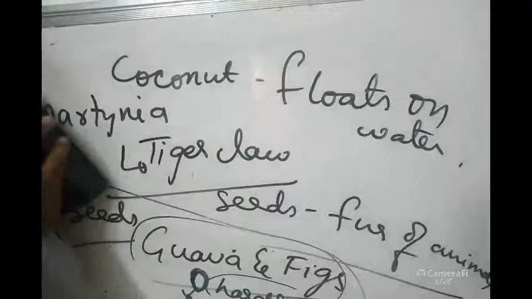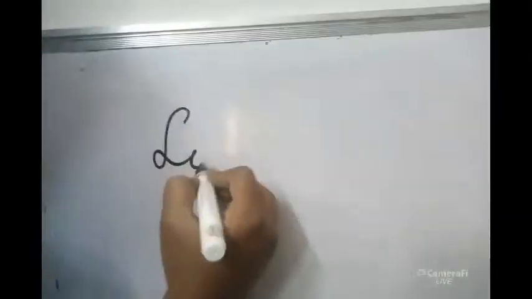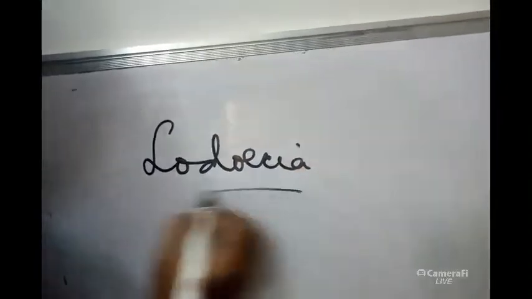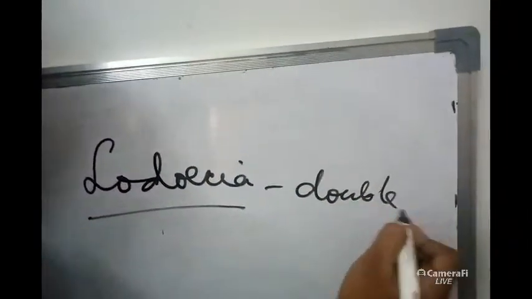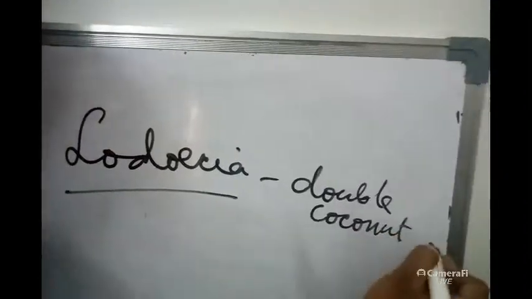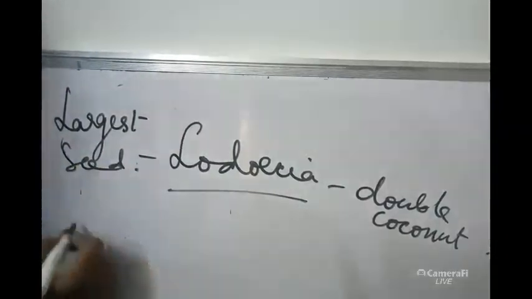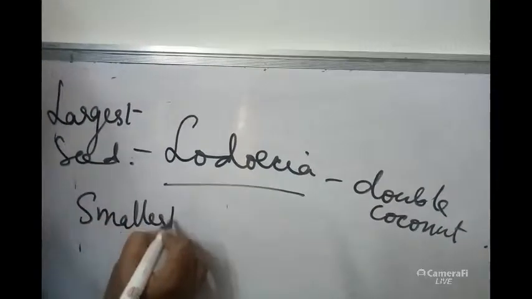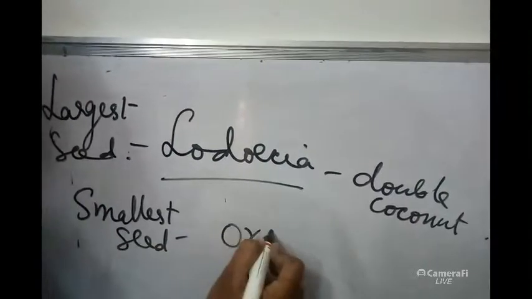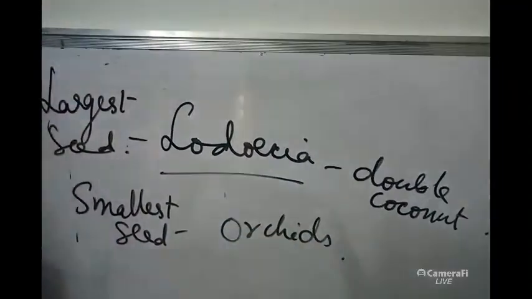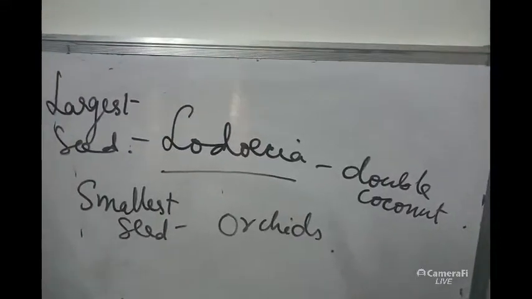And coming to the smallest seed and largest seed. What are the smallest seeds known and what are the largest seeds known? Lodoicea, this is also known as double coconut. This is considered the largest seed. And coming to the smallest seeds, orchids. So this is about smallest seeds and largest seeds.